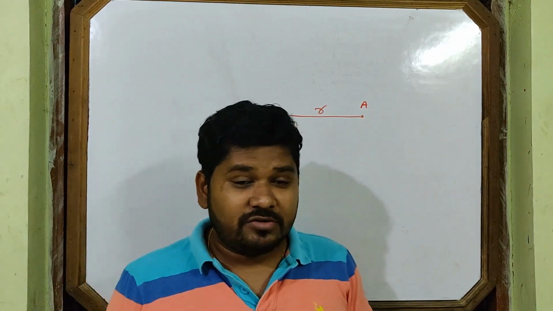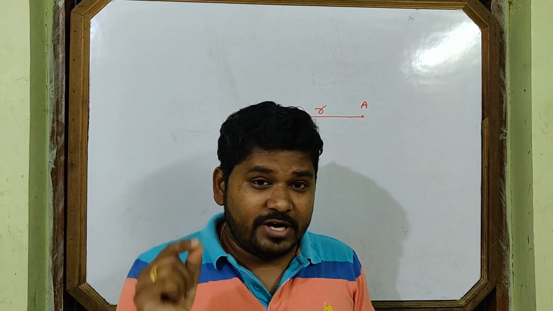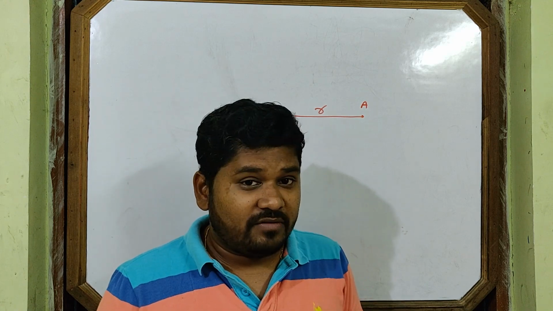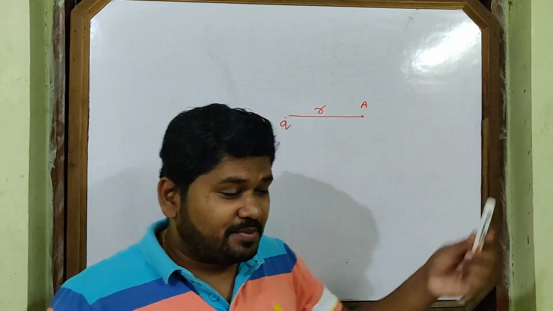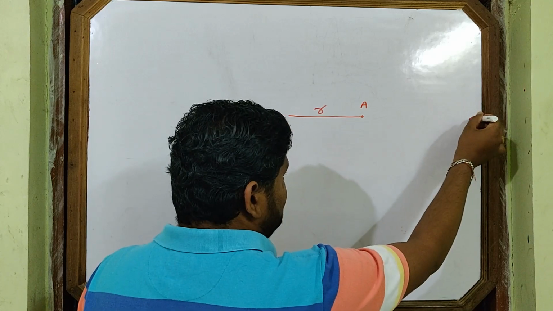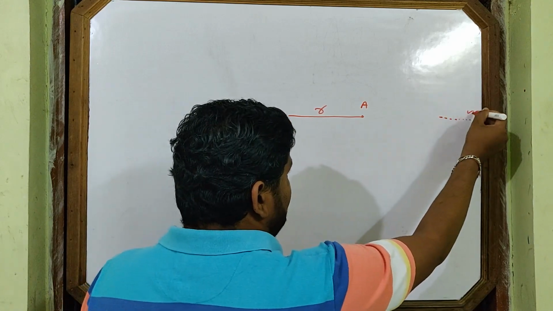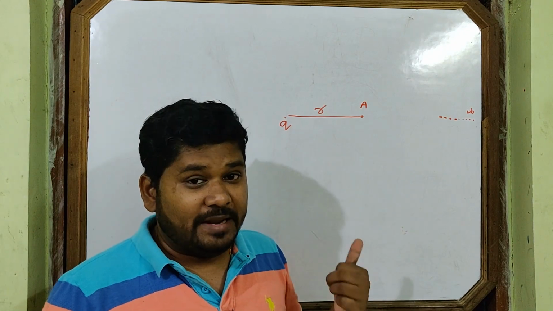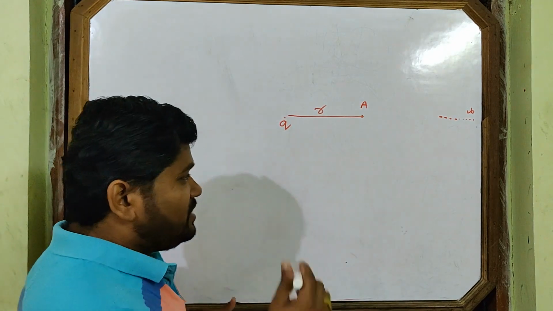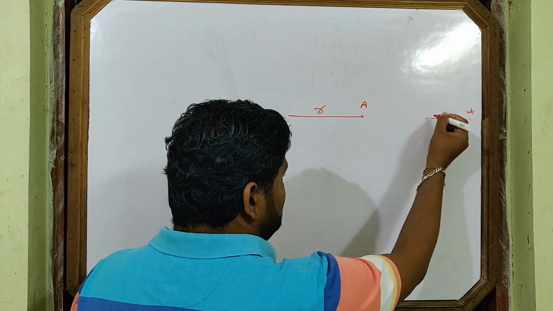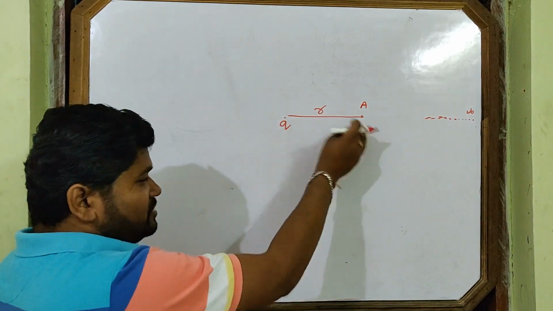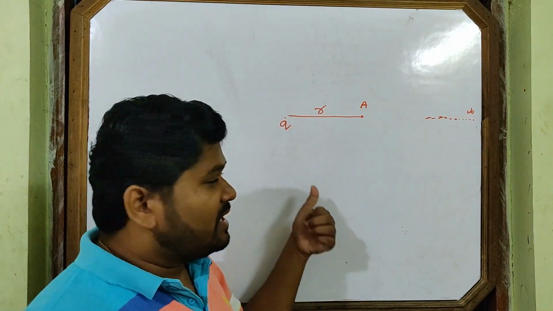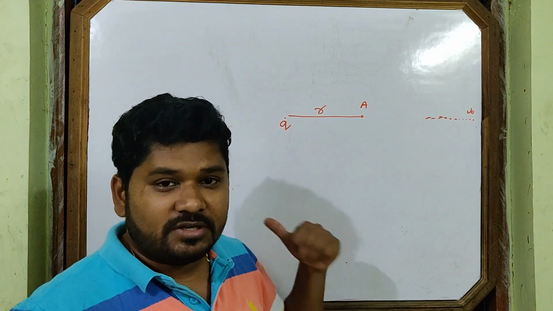What is the procedure? We have to bring a unit positive charge from infinity to point A. So I am bringing unit positive charge Q naught. When I bring Q naught towards A, this Q applies force on Q naught.